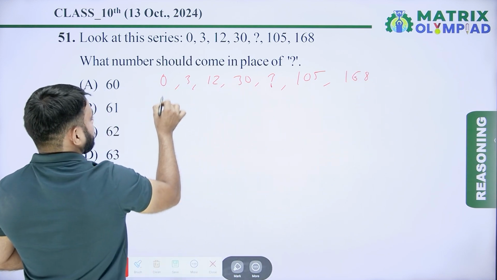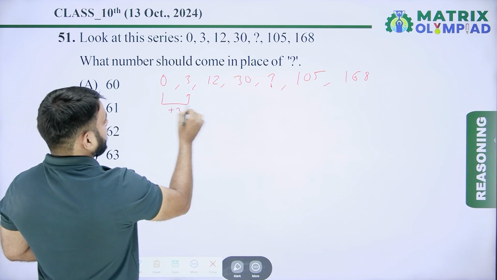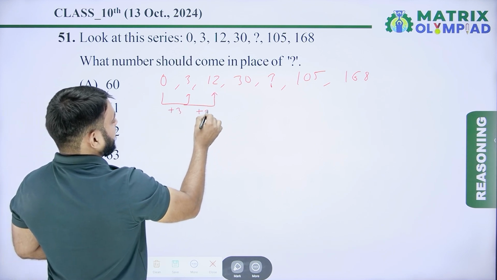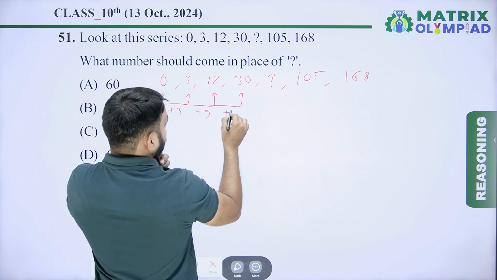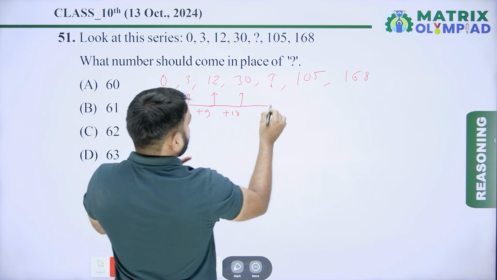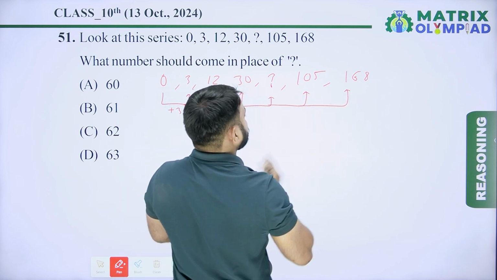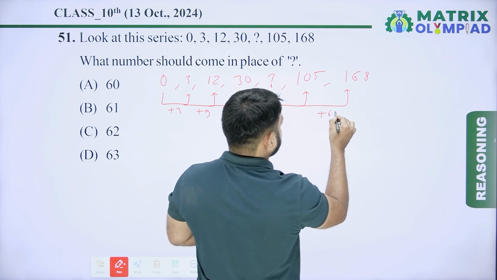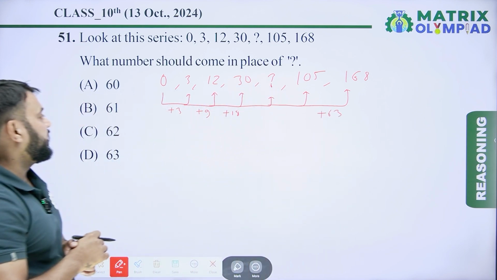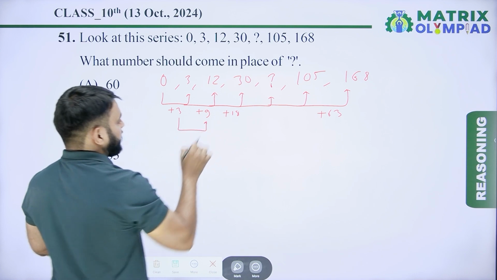So first find the difference between the numbers. 0 to 3 means plus 3. 3 to 12 means plus 9. 12 to 30 means plus 18. Next is missing, and after that is missing. Now 105 to 168 means plus 63. So find the difference between the numbers again.